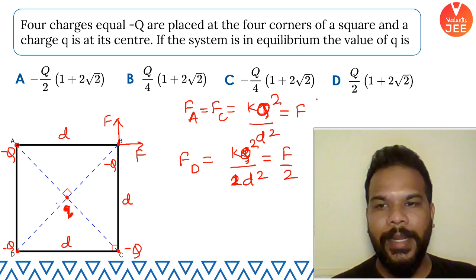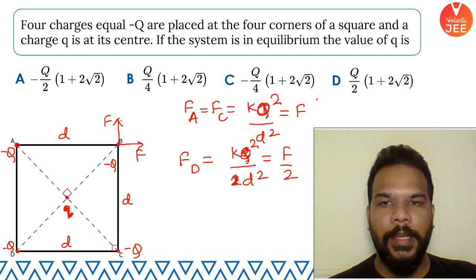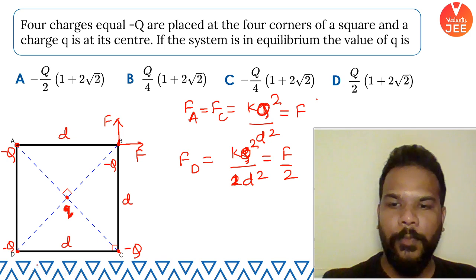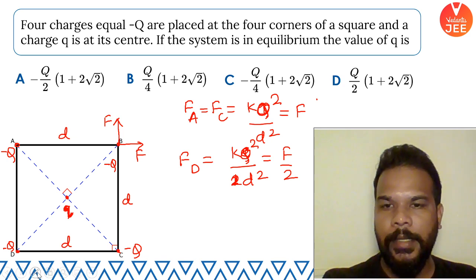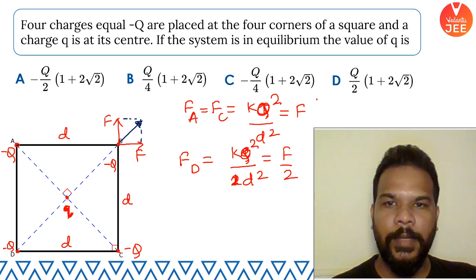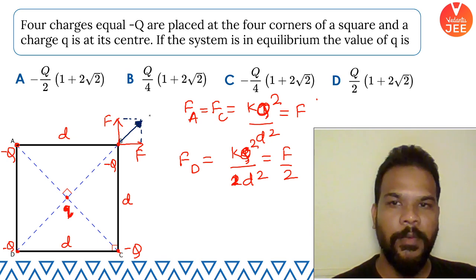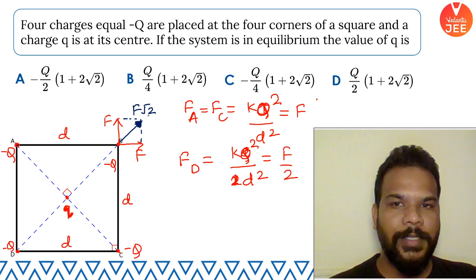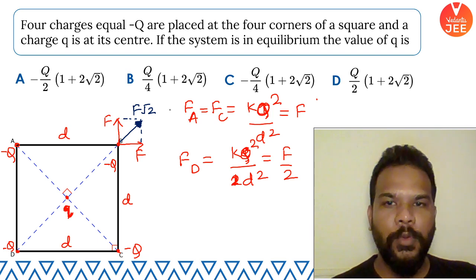Now, before I write the force because of D, let me tell you that I can talk about the resultant force of the A and C forces. If I choose these two forces, I can find out their resultant. Because they are inclined at an angle of 90 degrees and are of equal magnitude, the resultant is going to be root 2 times F, or F root 2. So this F root 2 is there and F by 2 is also there. I hope that is clear to all of you.